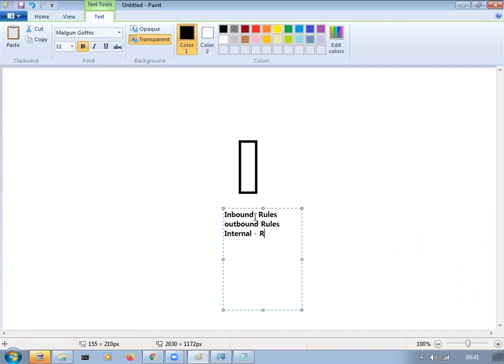Internal rules means from one network to another network, within the organization. When the traffic is passing through, they have separate rules. So inside to outside, outside to inside, and from one inside network to another inside network. These are all the three rules which you have to remember.